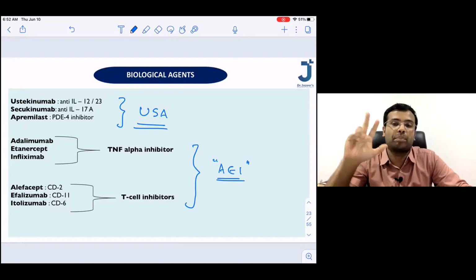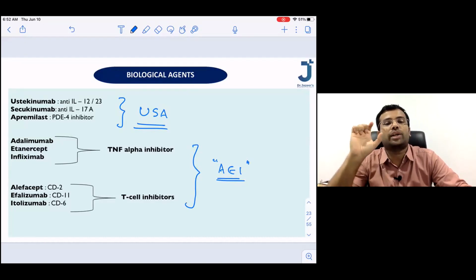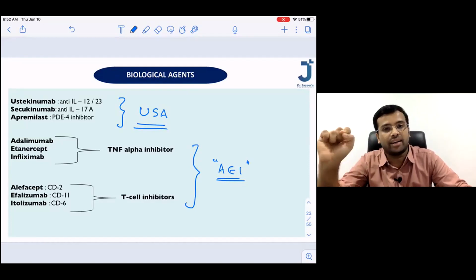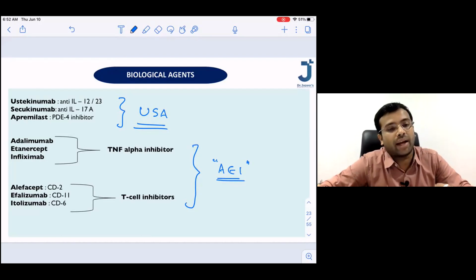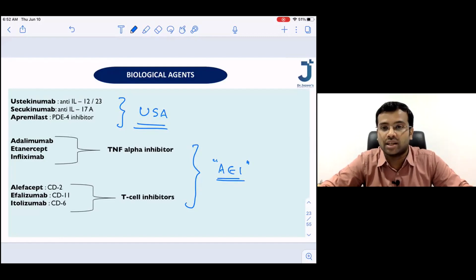And what is AEI? AEI means adalimumab, E is for etanercept, I is for infliximab. If you remember these 6 names it would be sufficient, but please remember the same mnemonic AEI can also be used to remember alefacept, efalizumab, and itolizumab. So these are the basic biological agents that we use.